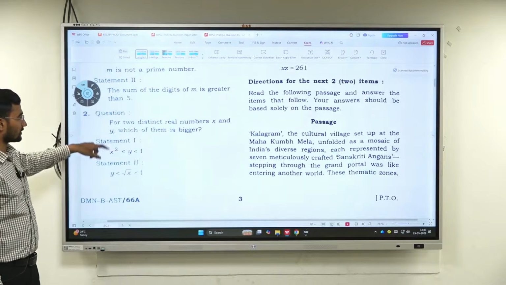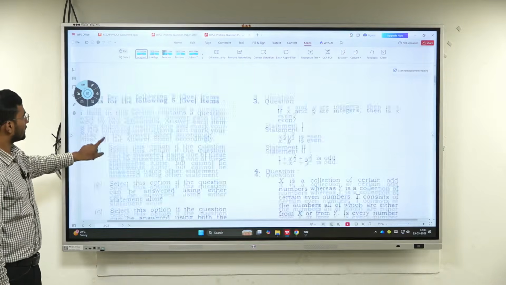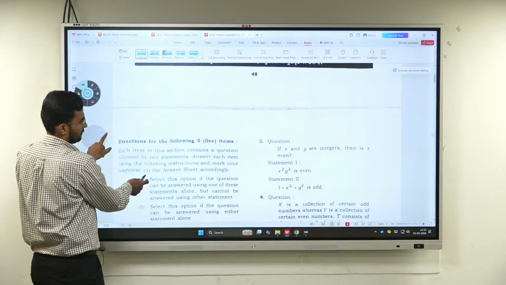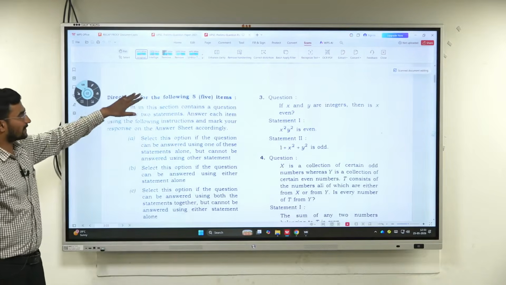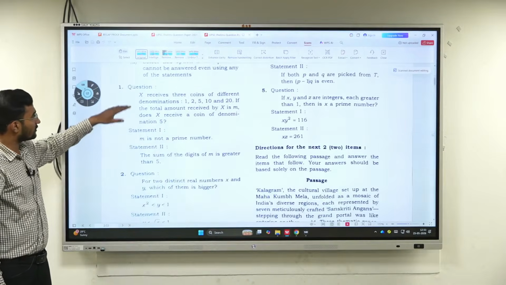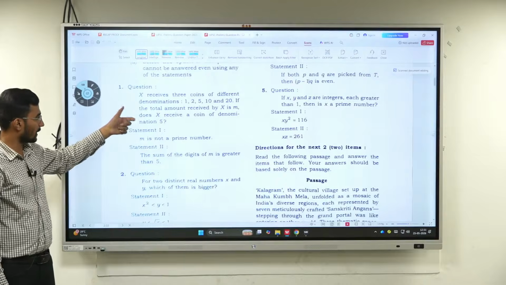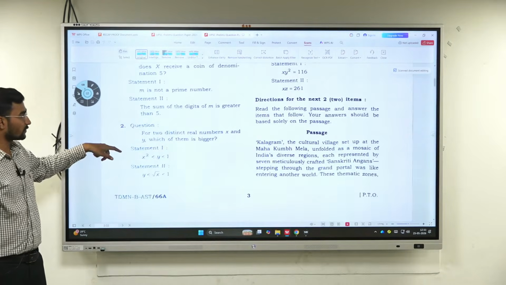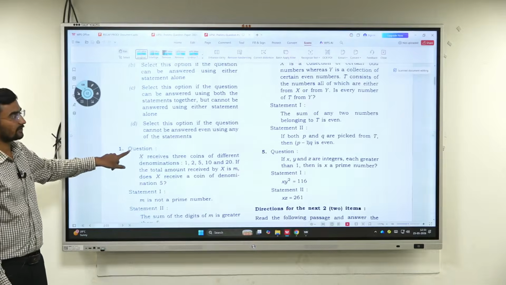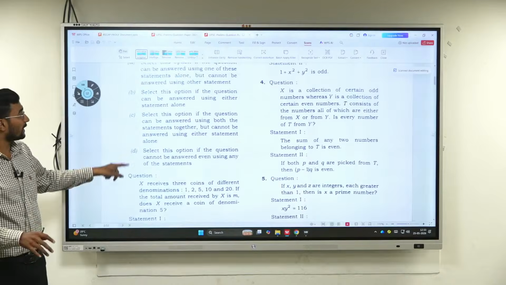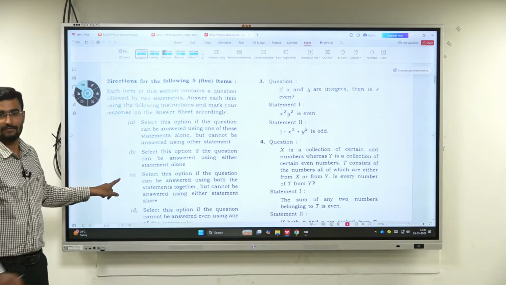Again, look, there are questions. This is our question. Directions of 5 questions. Now you need to know the directions here. Based on that, the first question set in 1, 2, you should know which one is right and which one is wrong. Look, 5 questions. But it is easier. If you solve it, you can do it.